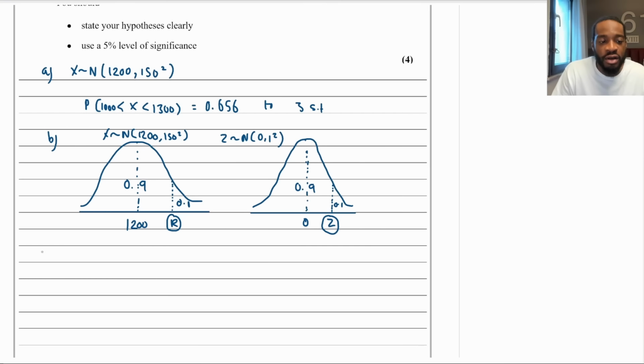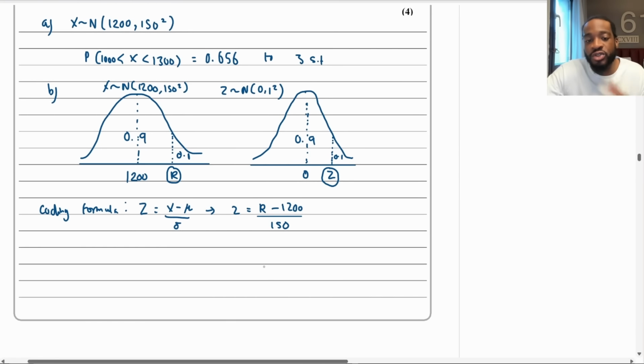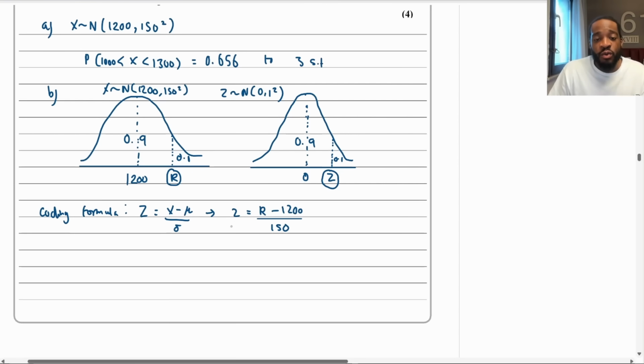Remember, the coding formula is z is equal to x minus mu over sigma. Now, in our case, we don't know what z is yet, but our value of x is going to be k. And we know what the mean is. It's 1200, divided by the standard deviation, which is 150. Okay, we need to figure out what that value of z is, right? And then we could use that to solve for k. So how do we do that? We just use the inverse normal.